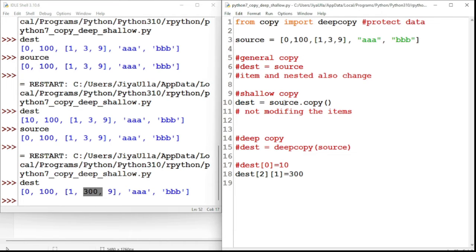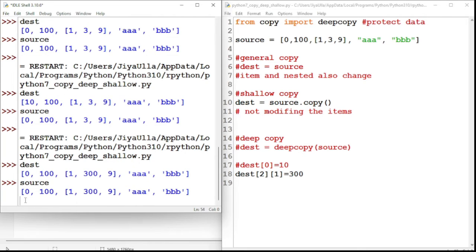But let us see whether it is modified in the source variable or not. If it is modified in source, then it is not good for me because my source data has to be protected. If I take source, in nested variables also it is modifying.